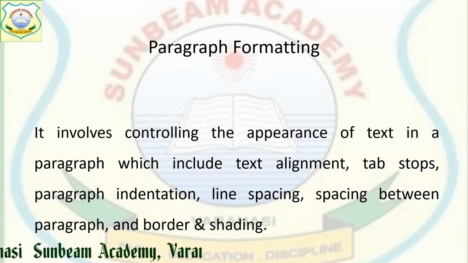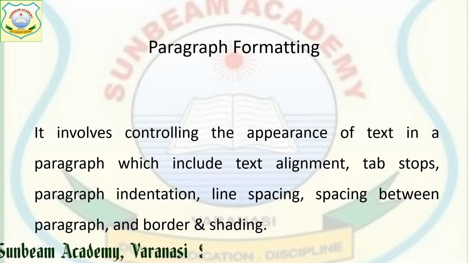Next is paragraph formatting. Paragraph formatting means the formatting which we apply to the complete paragraph, in which there is text alignment: whether the paragraph will be left aligned, right aligned, center aligned or justified. Then tab stops. A tab stop is a position. After setting this, whenever we start to write text, it will start from the tab setting. It is actually column setting.